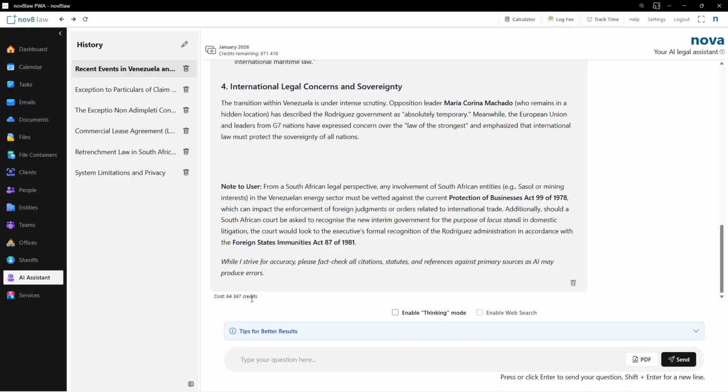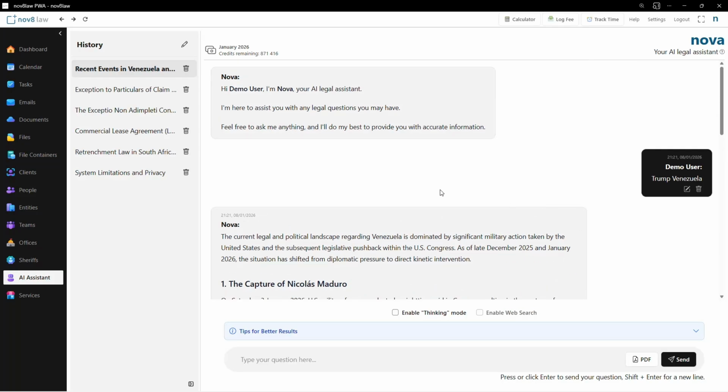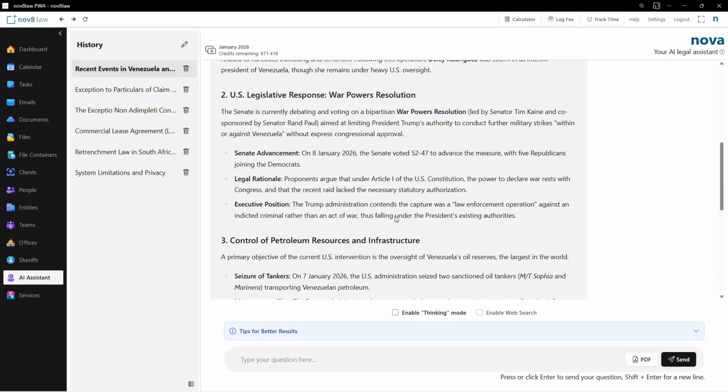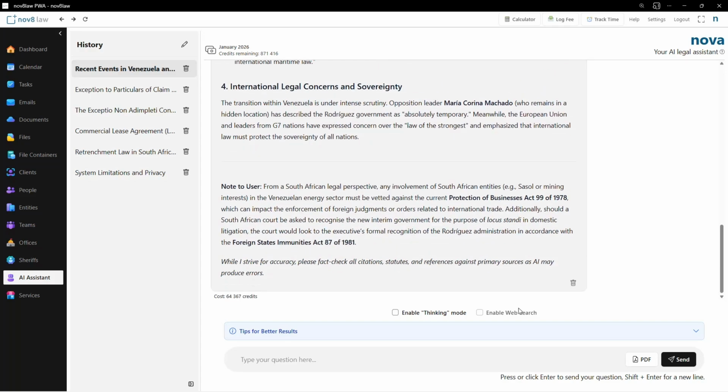Alright, so this request cost 64,000 credits. That is to show that the web search is quite demanding on the number of credits, and we have also disabled the web search for any follow-up questions, and that is simply how we deal with the context of the AI, or in other words, what it knows about the conversation that you are having.